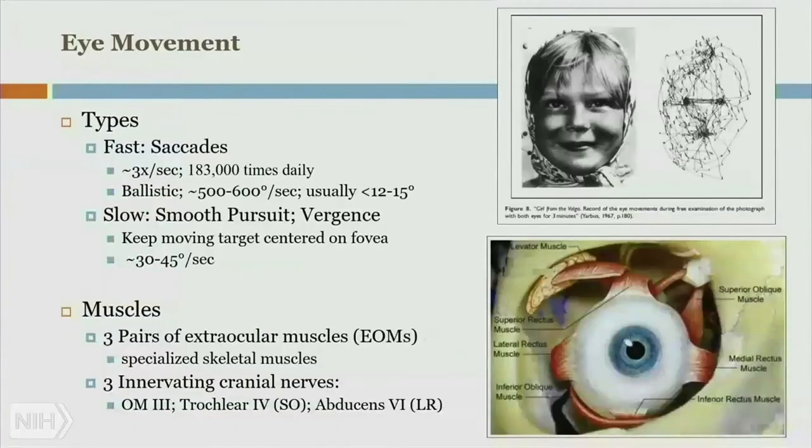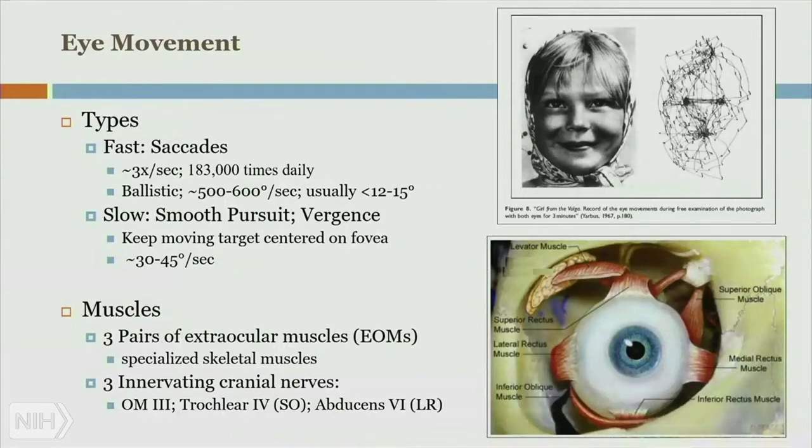These 3 pairs you find if you want to do the vertical eye movement, so you'll have what's called the superior rectus and the inferior rectus. Well, if your eye wants to move sideways, horizontal, then you have the medial rectus and the lateral rectus. The eye is also able to do a sort of a torsional movement. That's done by the superior oblique and the inferior oblique, 3 pairs.